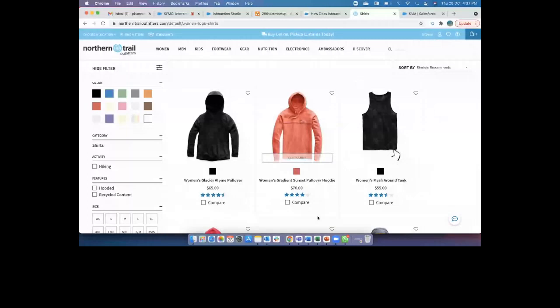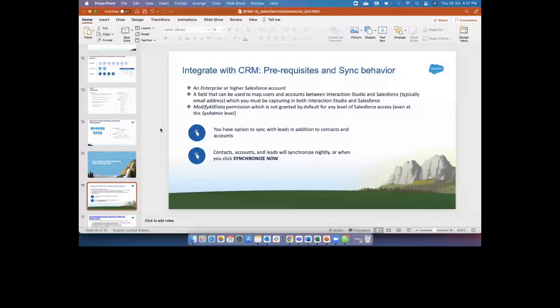so there are some prerequisites, team. I know people will talk about integrations also, we have prerequisites, because initially we would like to integrate with CRM. So it's the prerequisites and sync behavior, how it looks like. We require an Enterprise or higher Salesforce account, at least an Enterprise account. And we need a field that can be mapped with users and accounts between Interaction Studio, right?